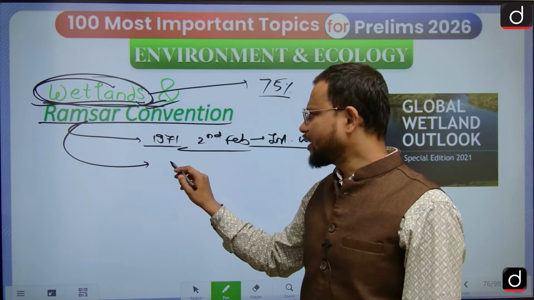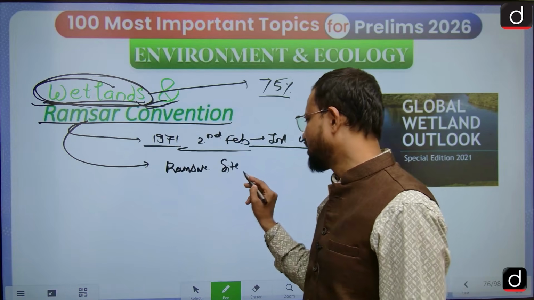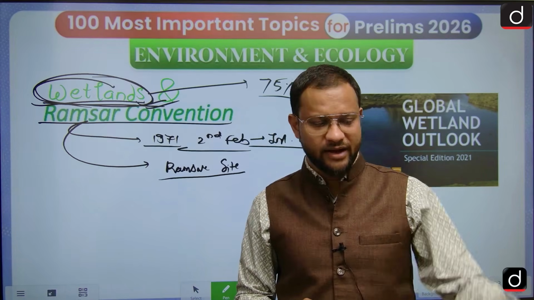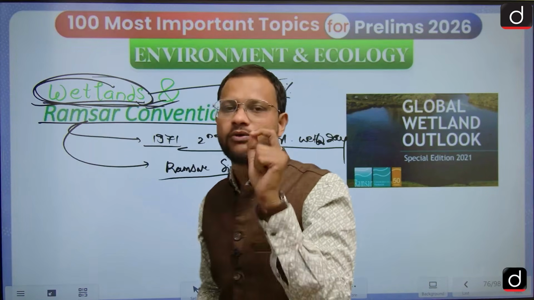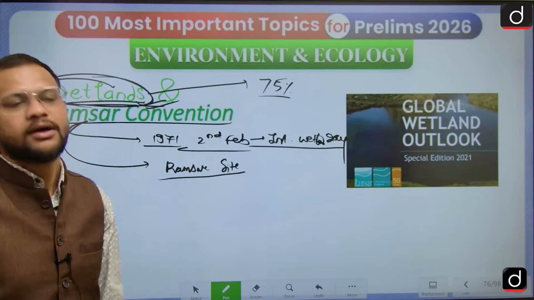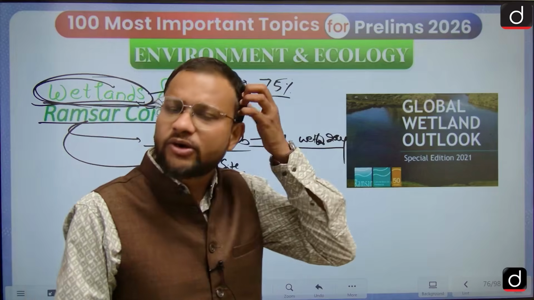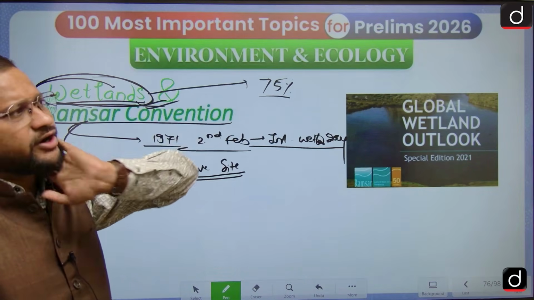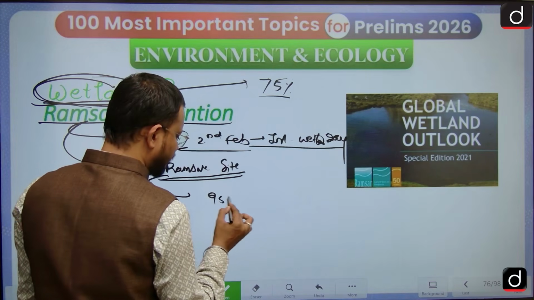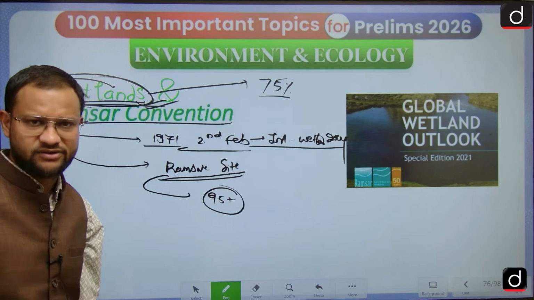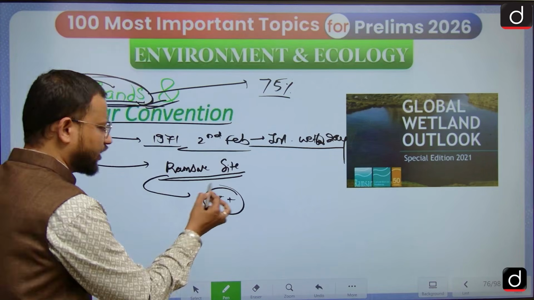Under this there is the Ramsar site. What is a Ramsar site? Ramsar is a site in Iran. A Ramsar site reflects that those wetlands identified were very crucial, very important, and hence we need to protect them by all possible means. Worldwide, as of now, more than 2,500 Ramsar sites have been identified. Majority of them are in Europe, in Italy, Spain and that region, and India now has almost 95 plus Ramsar sites. The number is subject to change because after every 6 months new sites are added, but that is very important, guys.